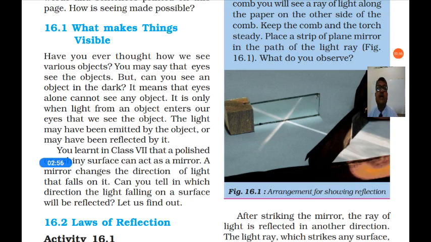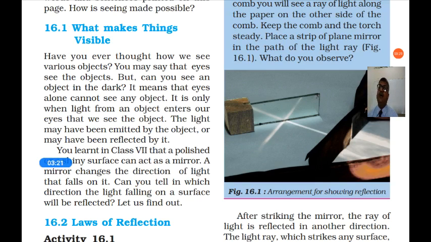If the current goes off during the night, immediately you cannot see anything. So you will light a candle or you will light a torch, and then you will be able to see the objects. So when light is present, you can see the objects.